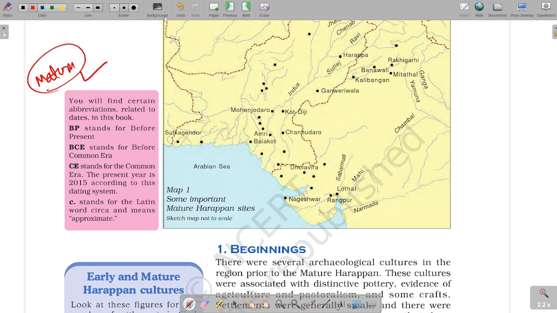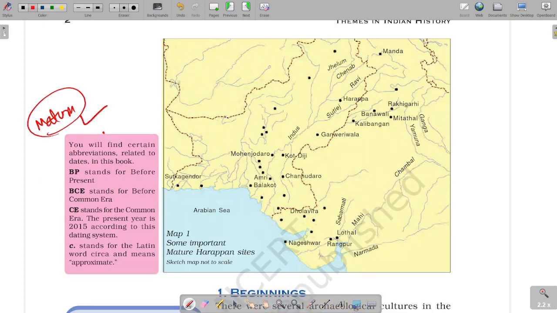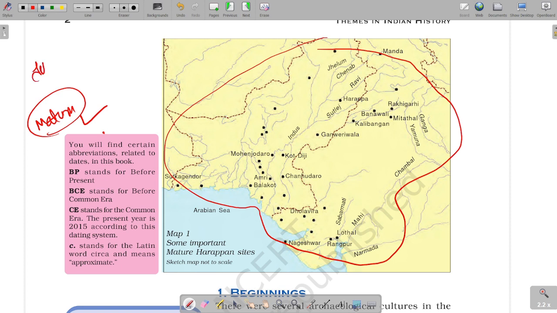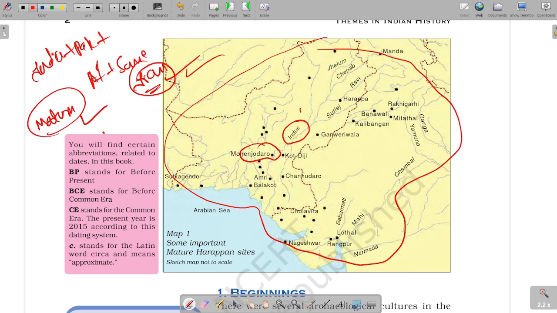Guys, these are the sites of the mature Harappan civilization. As you can see, this settlement extends from India to Pakistan to Afghanistan, plus some parts of Iran also, very small parts. These are the major Harappan cities, like Mohenjo-daro, which is located on the river Indus, Lothal, which is located on the Sabarmati, and Rangpur, also located on the Sabarmati river. Dholavira is a major city where a dockyard and ports were discovered. Pardon my mistake.